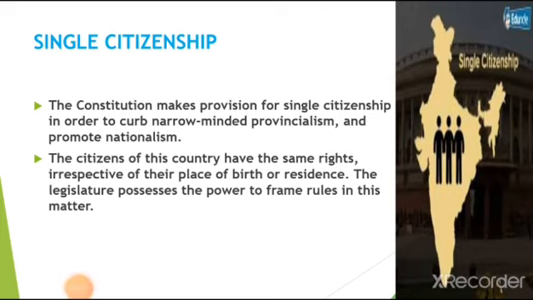Next feature is single citizenship. Our constitution has provided single citizenship to the people, that is national citizenship. If you get dual citizenship like the USA, people will give first preference to their state. On the other side, they will neglect the nation. So to curb narrow-minded provincialism and to promote nationalism, the constitution has provided single citizenship to the citizen. So every citizen has the same rights without any discrimination. The legislature or parliament has special power to frame rules in this matter.